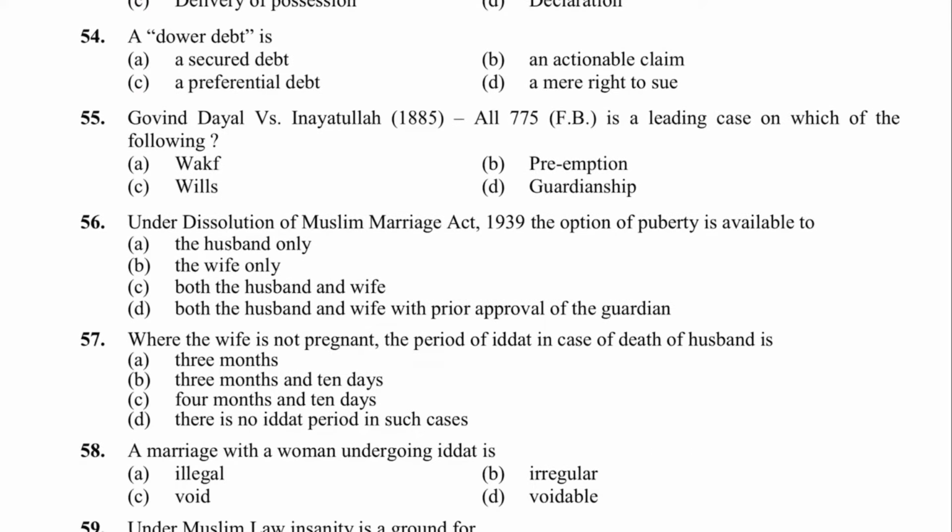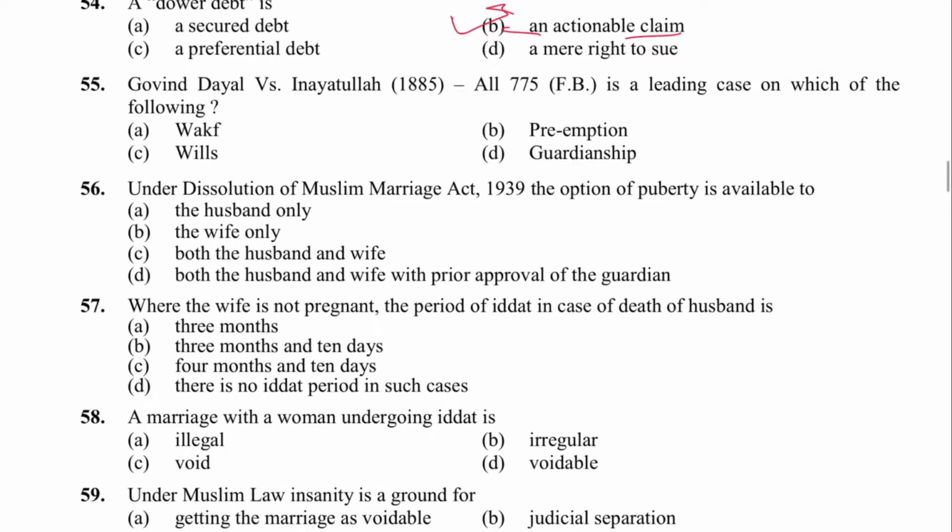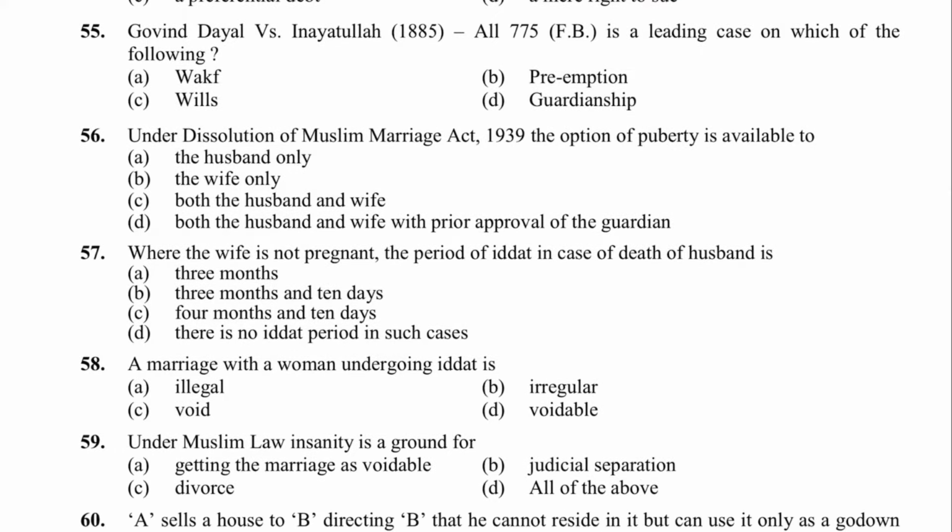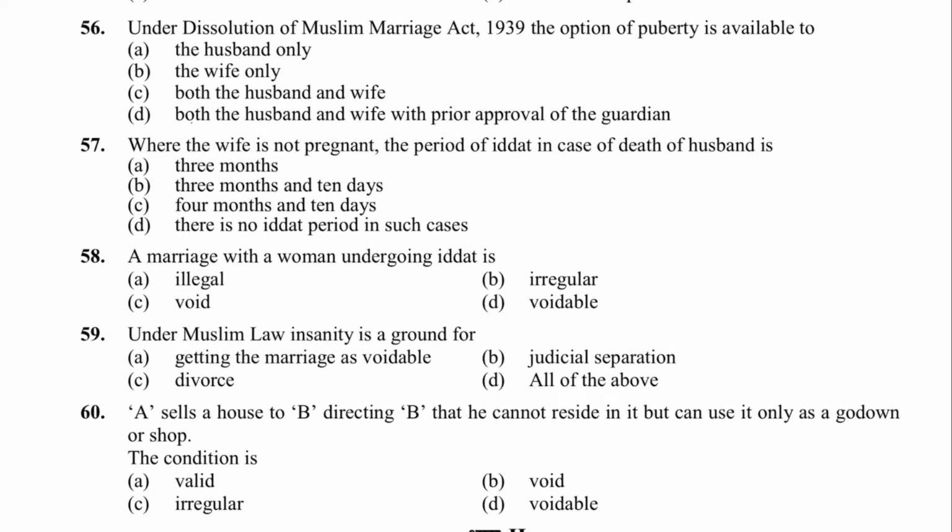Next, 54. A dower debt is an unsecured debt and an actionable claim. B is the answer. Next, 55. Govind Dayal versus Inayatullah is a leading case on which of the following? It is on pre-emption. B is the answer. Next, 56. Under the Dissolution of Muslim Marriages Act, the option of puberty is available to husband or wife? To both? Husband and wife? To wife only. B is the answer.